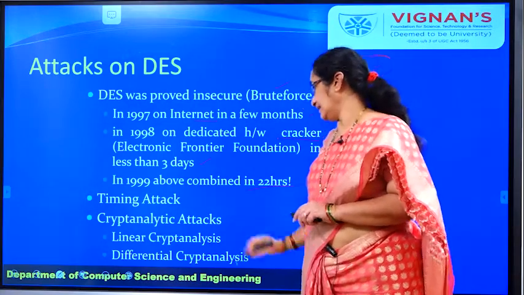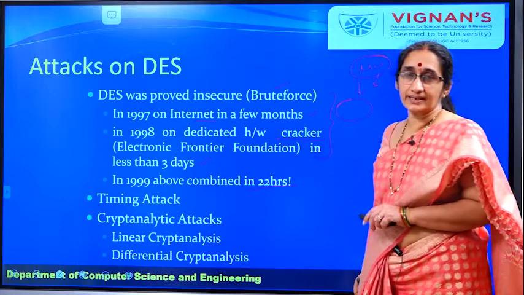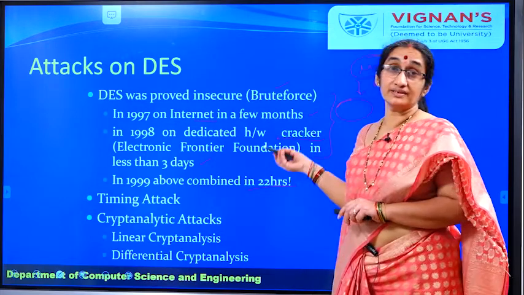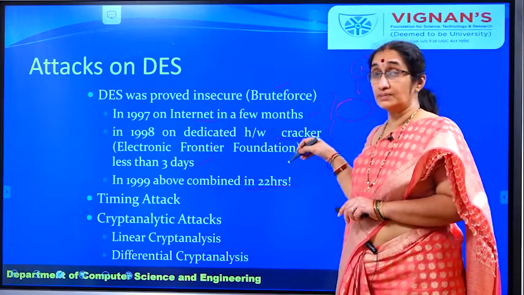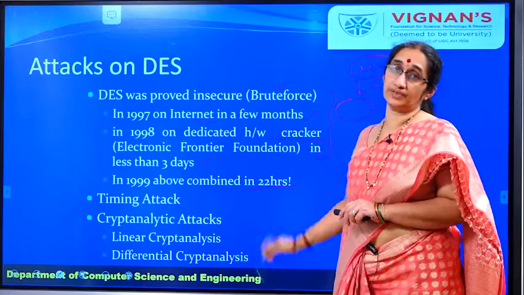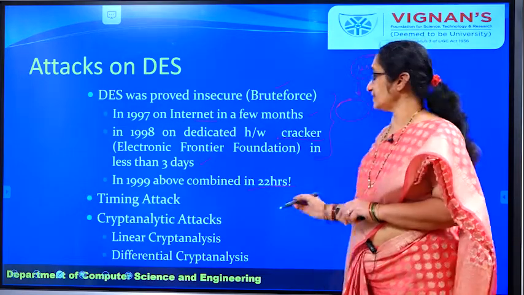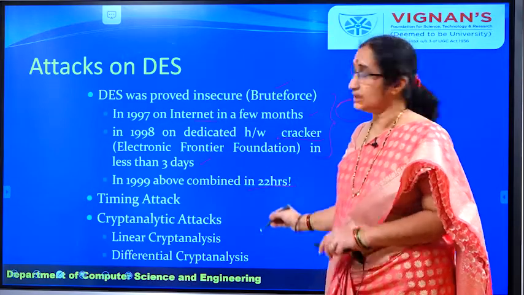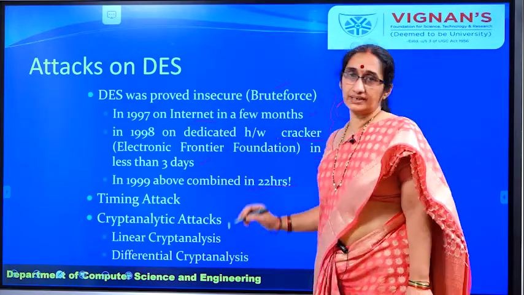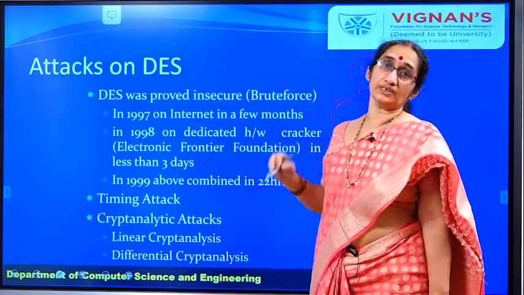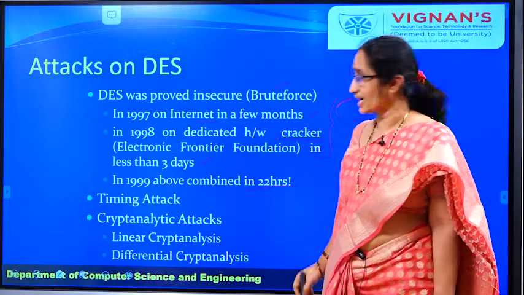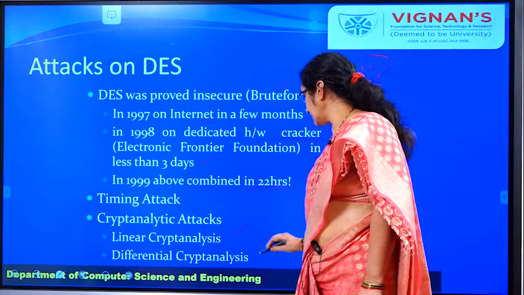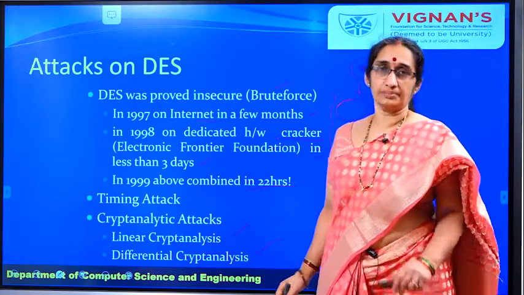Next is the cryptanalytic attack. Cryptanalytic attack means to identify the key or the plain text without the knowledge of the key. From the cipher text, to identify the plain text or the key without the knowledge of the key, we call it the cryptanalytic attack. There are again two types of cryptanalytic attacks. We call them linear cryptanalysis and differential cryptanalysis.